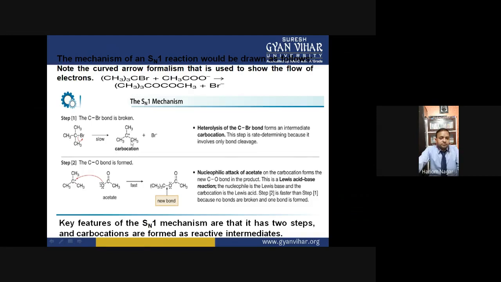So whenever this forms, then the nucleophile will attack at this position, and it converts this species into the product. Okay. So the rate of reaction means the attack of the nucleophile also, and the rate of reaction depends on the stability of this carbocation species. Okay, and we know that the stability of the carbocation increases in order from methyl carbocation to primary, primary to secondary, and secondary to tertiary carbocation. Right.